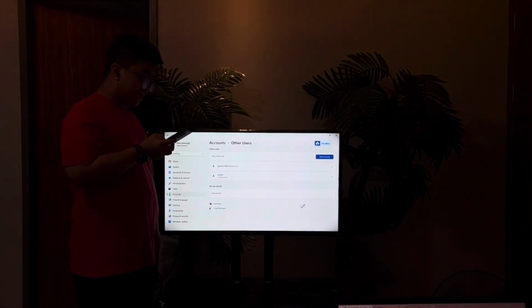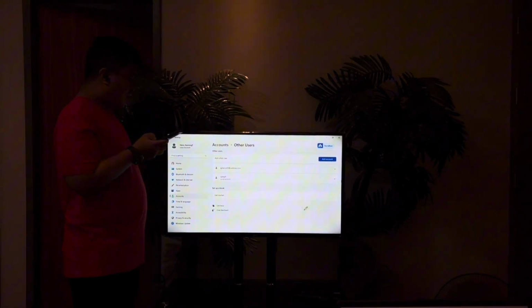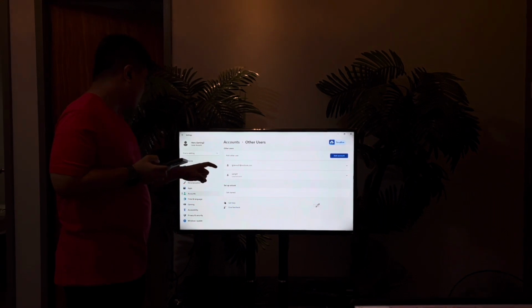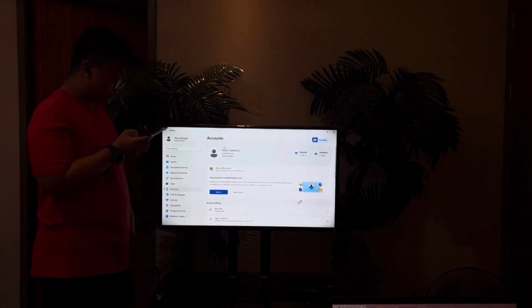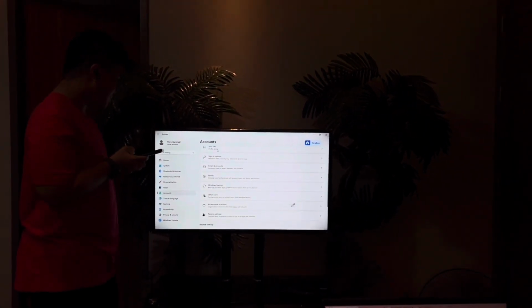Next is managing account sync settings, which is done by going to Accounts, and scrolling down to Windows Backup.